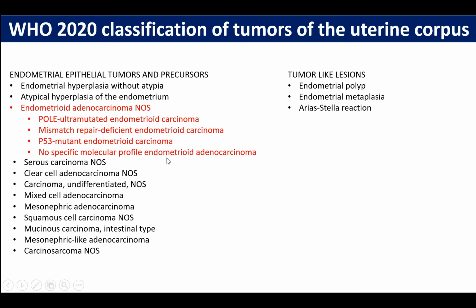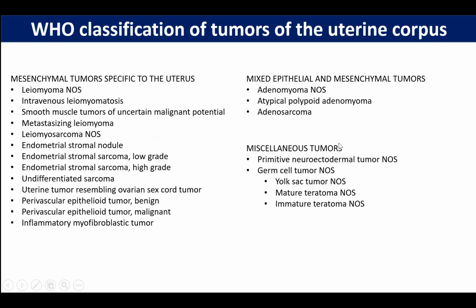Other than these, in the mucinous carcinoma category, an identifier of intestinal type has been added. Additionally, the category of neuroendocrine carcinoma has been removed from endometrial epithelial tumors and has been placed in a separate section altogether, because it has been reclassified to be more uniform with the classification of neuroendocrine tumors elsewhere in the body. Then there are tumor-like lesions like endometrial polyp, endometrial metaplasia, and Arias-Stella reaction.